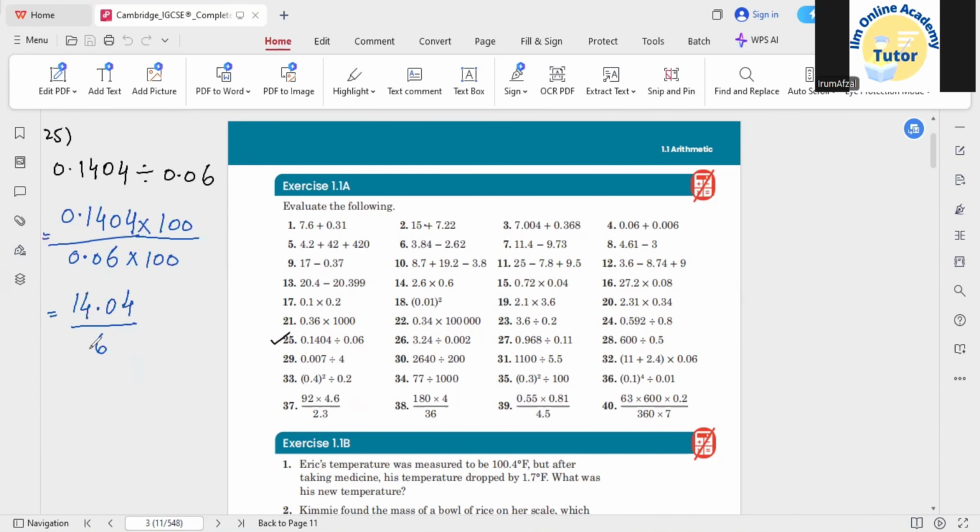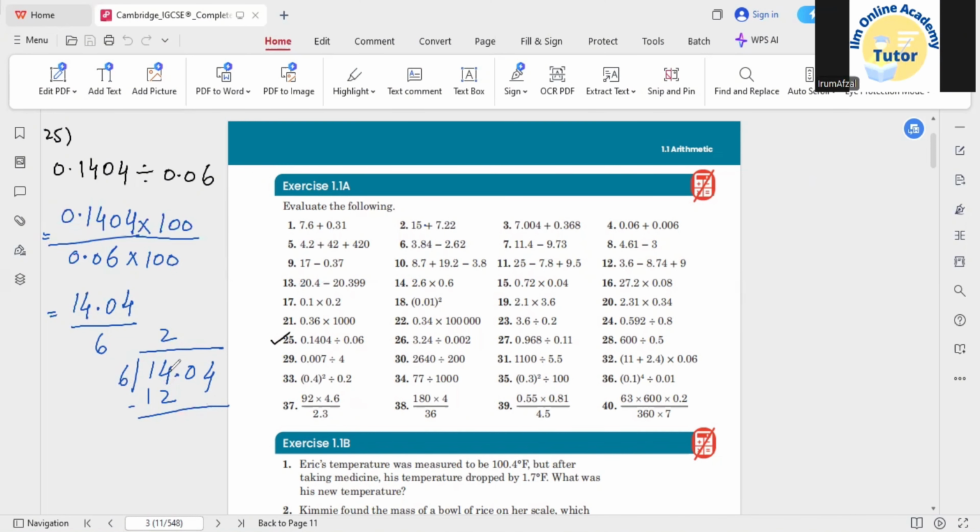Now we need to divide 14.04 by 6. If you have a whole number outside, it is easier to divide a decimal number by it. First of all, you can go with 6 2 times 12. After that we need to subtract.